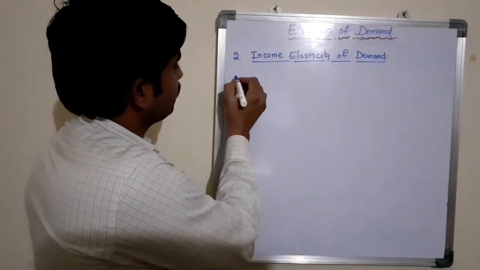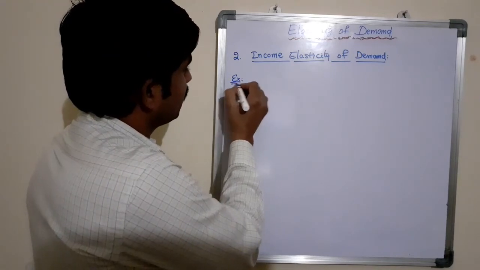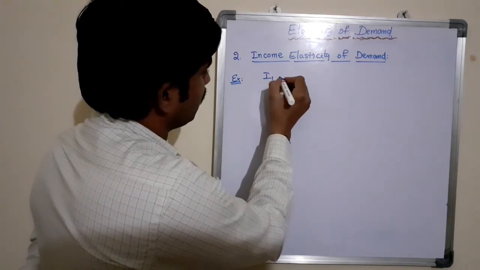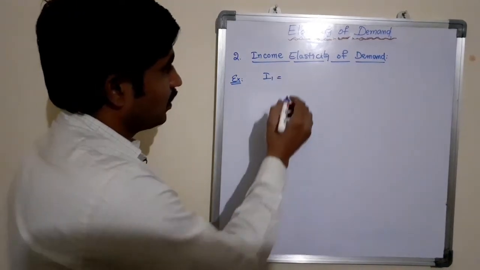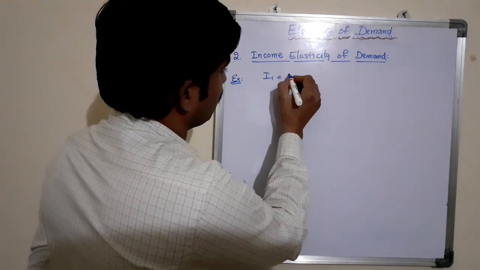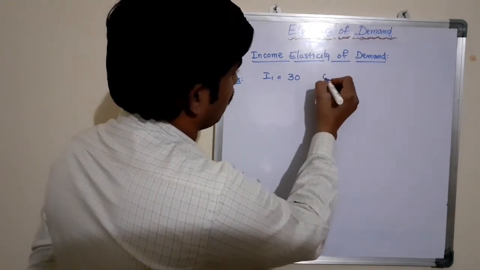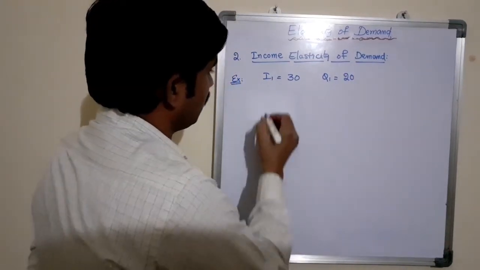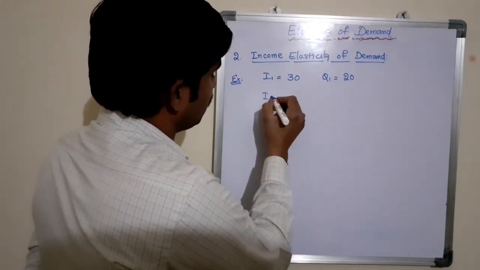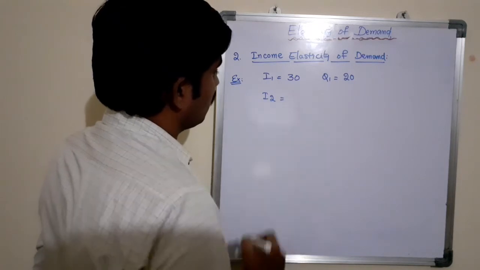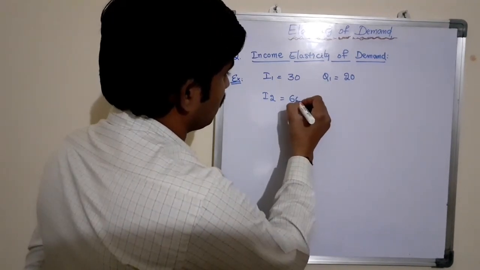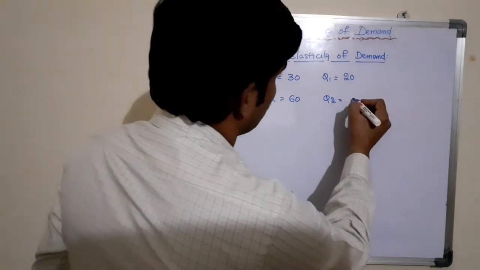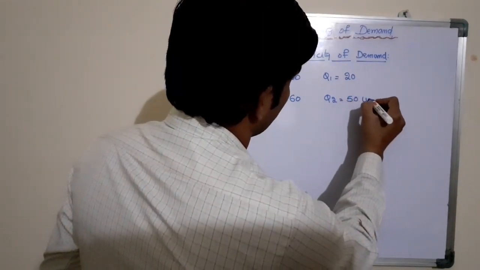Let us assume that income of the customer I1 equals 30 rupees, where the quantity demand of the product is 20 units, and the income of the consumers increases to 60 rupees, where the quantity demand of the product will increase to 50 units.